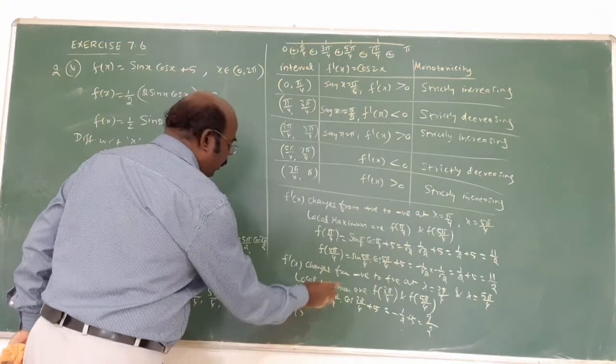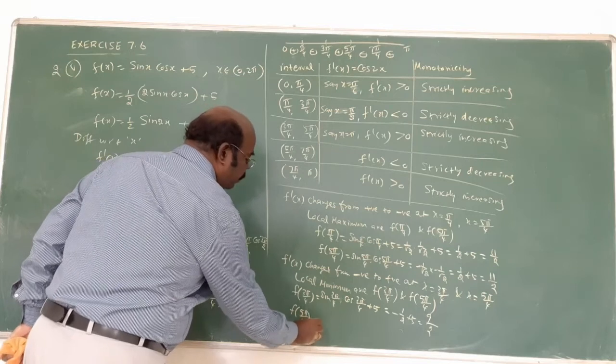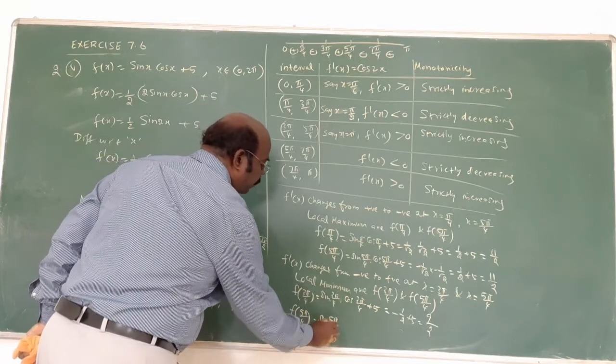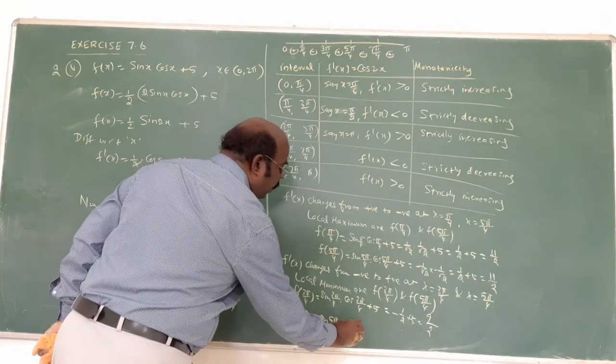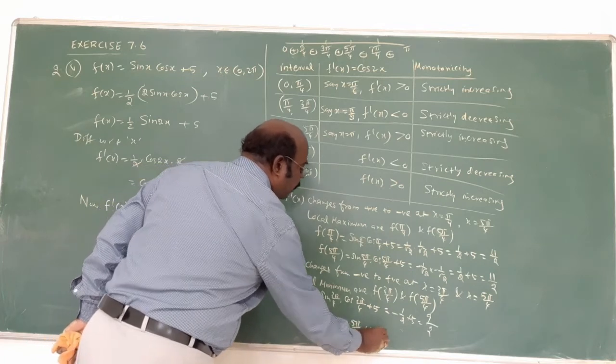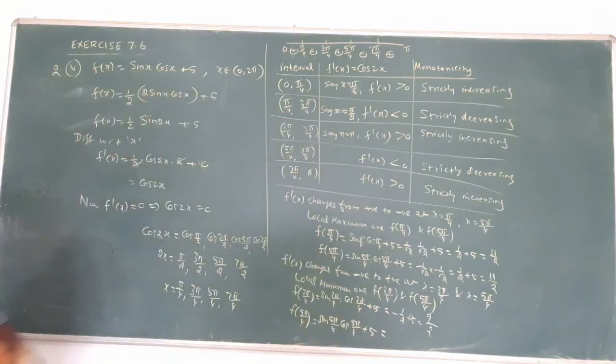Do the calculation. Next is what? 5 by 4. Sin 5 by 4 into cos 5 by 4 plus 5. Therefore, do the calculation. 225 degree. 225 means again the same thing will come. Minus 1 by 2 plus 5 will come.